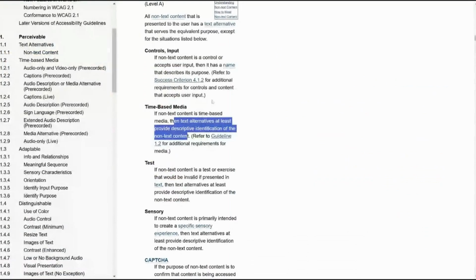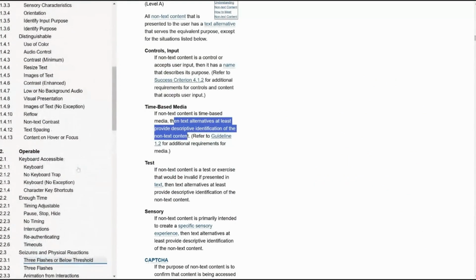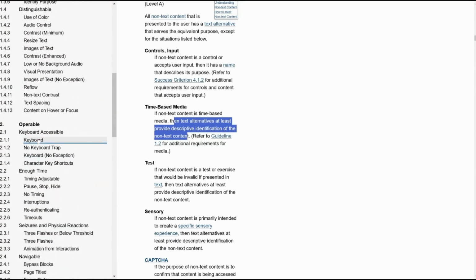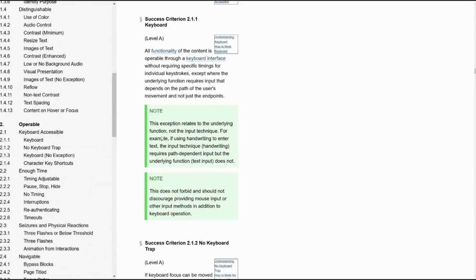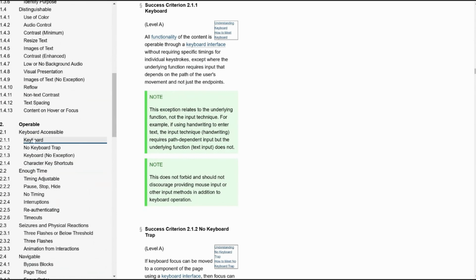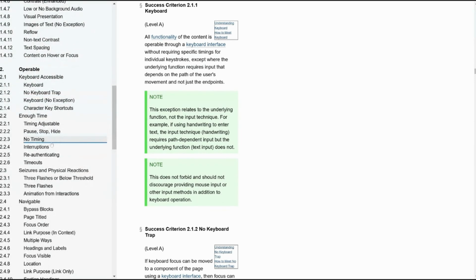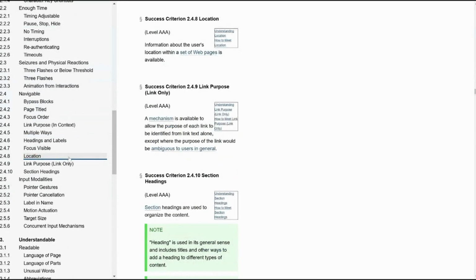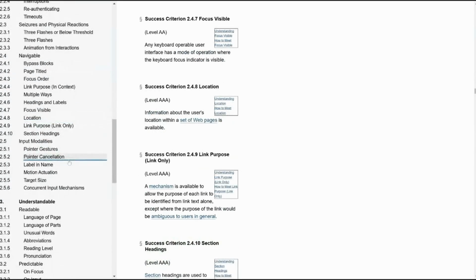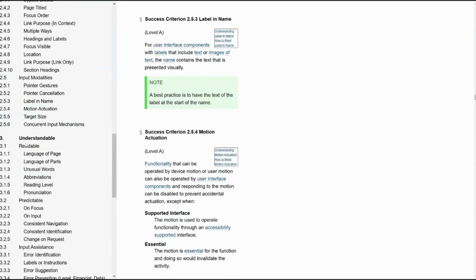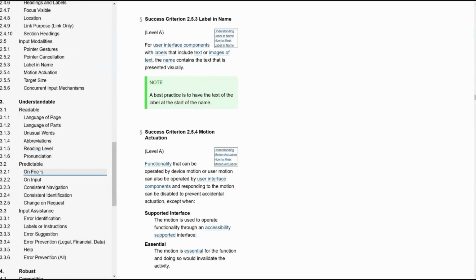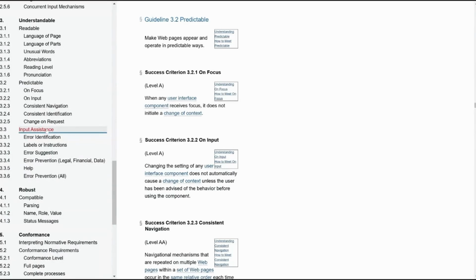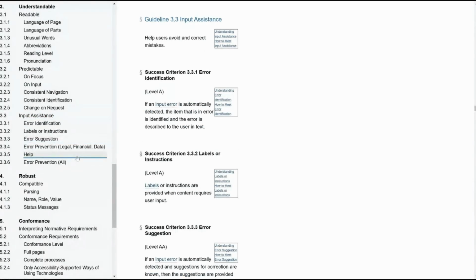So just a quick example, basically. You can go through each and everything. This was about operable: how your product should be operable for different accessibility needs. Keyboard, no keyboard trap, no timing, how pause, stop, hide should work, how location should work, how focus visible works, labeling and names. And how you can make your products understandable for everyone: readable, predictable, input assistance, and a lot of things.